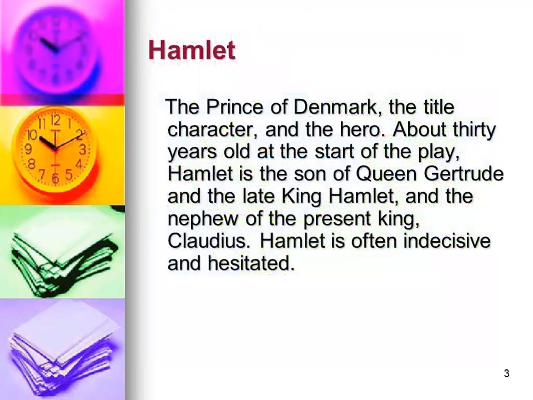The first character we have in our play is called Hamlet. The Prince of Denmark, the title character and the hero, about 30 years old. At the start of the play, Hamlet is the son of Queen Gertrude and the late King Hamlet, and the nephew of the present King Claudius. Hamlet is often indecisive and hesitated.